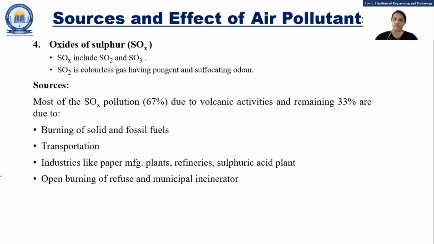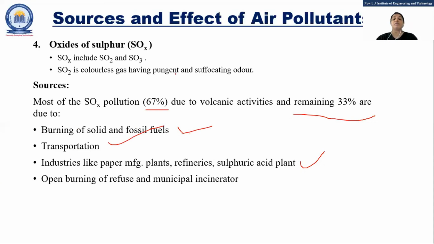In the same way, oxides of sulfur. There are again so many types. We are going to consider SO2 and SO3. They have a suffocating odor. Most SOx pollution, that is 67%, is due to volcanic activity, and the remaining 33% is due to the burning of solid fuel, transportation, and some industries like paper manufacturing plants and sulfuric acid plants, right? Because of this, all the oxides of sulfur are generated.